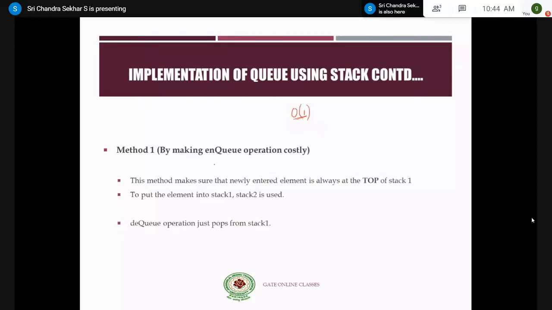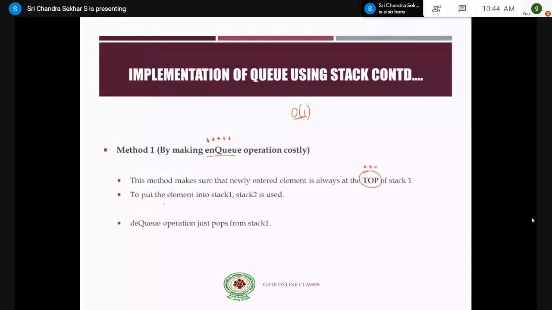Here we are making the ENQ operation costly. Therefore, note that the ENQ operation involves most of the pushes and pops, whereas the DEQ operation is very easy. You have only one operation for DEQ, the pop, right? This method makes sure that the newly entered element is always at the top of the stack. This is important, right?